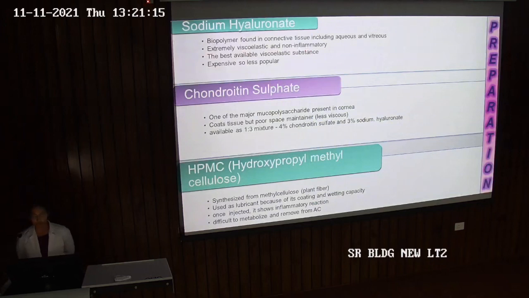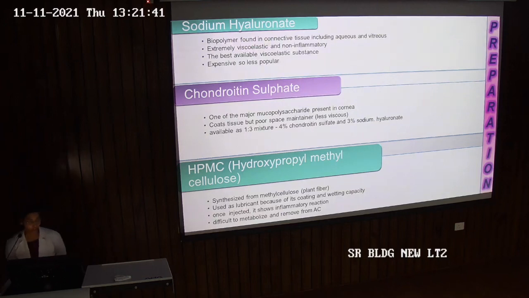We have three preparations available for OVDs. First is sodium hyaluronate. It was the first OVD which we used in viscosurgery back in the 1970s. It is a biopolymer found in connective tissue, including aqueous and vitreous. Extremely viscoelastic and non-inflammatory, it is the best available viscoelastic substance. It is quite expensive, so less popular.